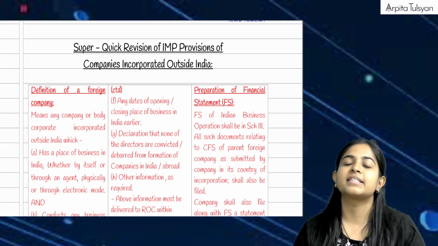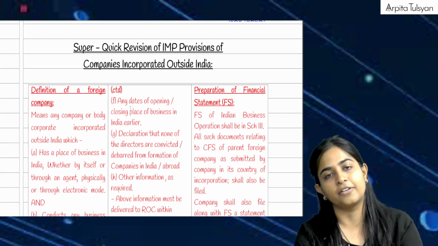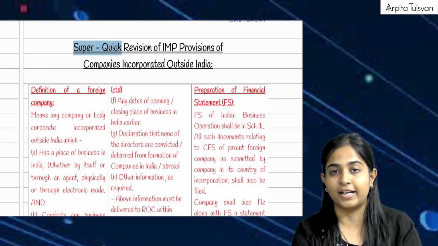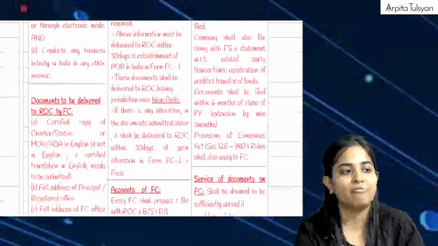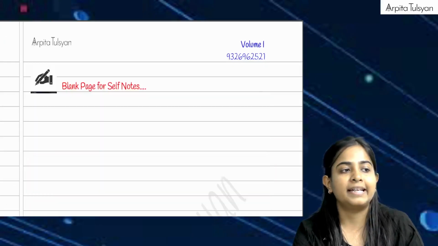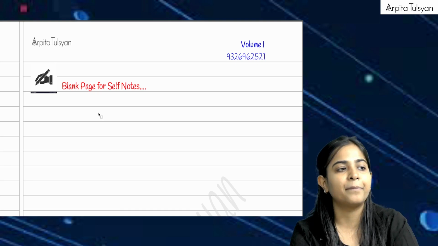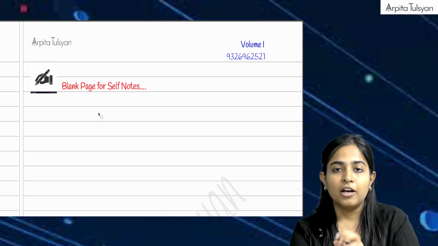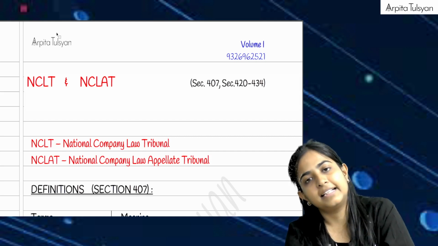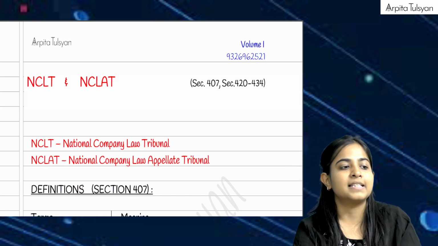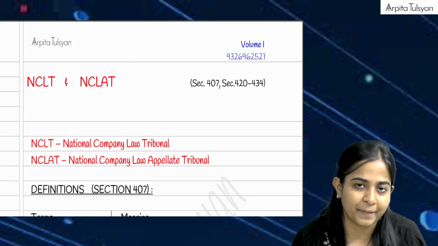Okay, since it is a super quick revision, important contents from exam point of view have been covered in these particular tables. And yes, at the end of every chapter, you have this one blank page where you can write anything for your reference, whatever you want to write. And after that, the next chapter starts. Okay, so this is basically the way in which we have prepared this particular book.